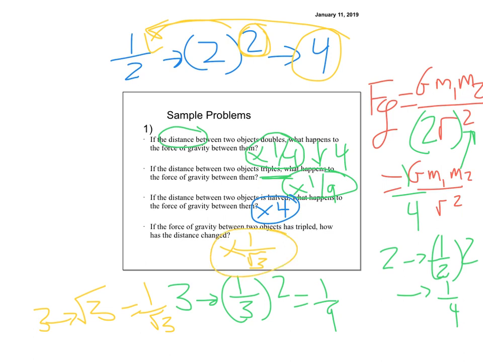So it's 1 over the square root of 3 times the distance. So it's going to get smaller. The distance has to get smaller because the force tripled, right? They're inversely related. Whatever you do, it does the opposite. So the force and the distance are opposite of each other. Okay, so that's number 1.